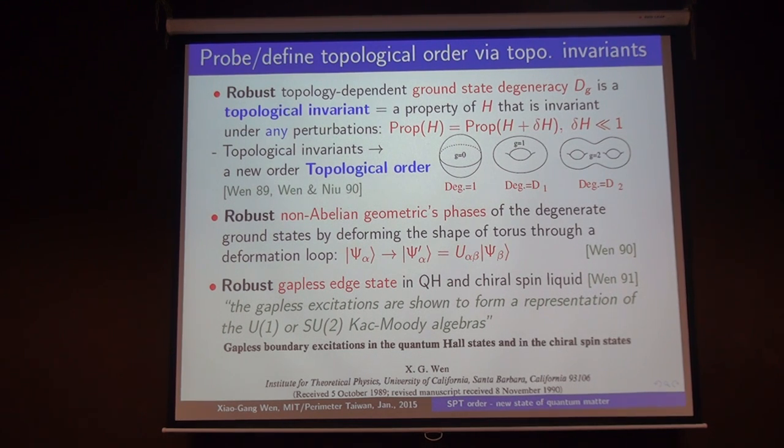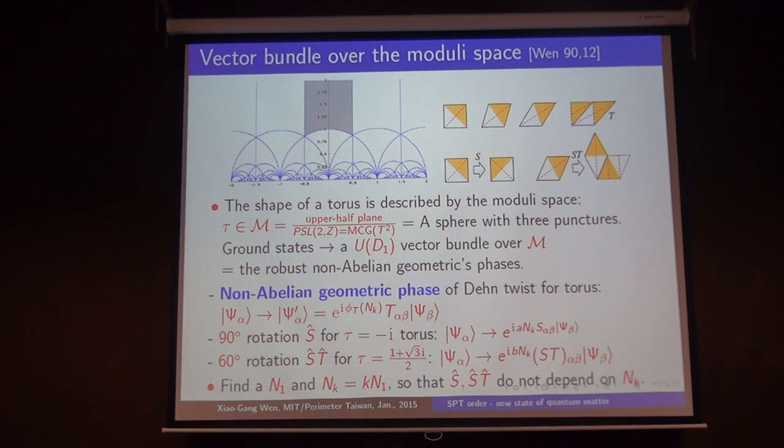Okay, so let's describe this idea a little bit more. Why can this non-abelian geometric phase be used to fully characterize topological order, and what do I mean by robust non-abelian geometric phase? Let's go into this notion a little bit deeper.